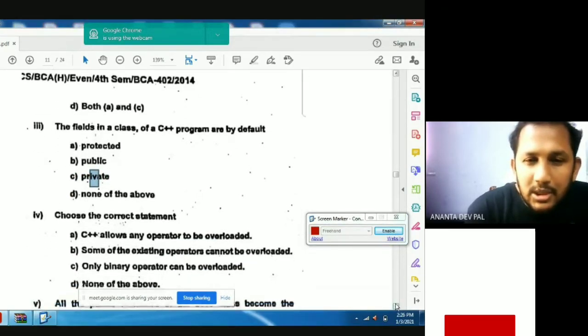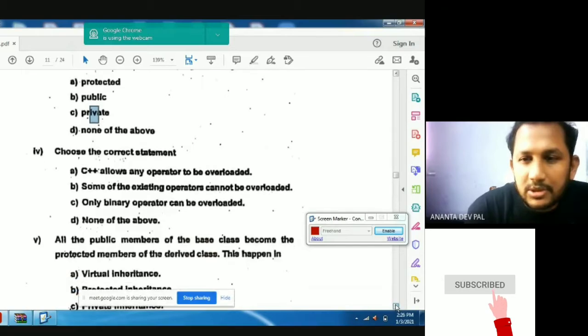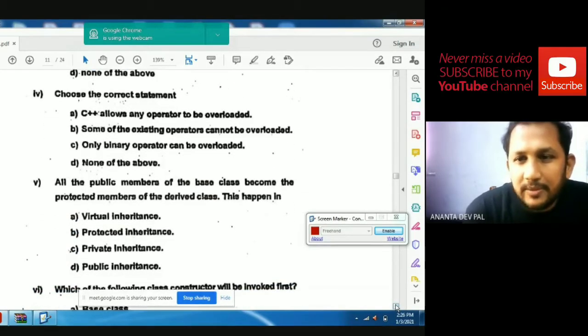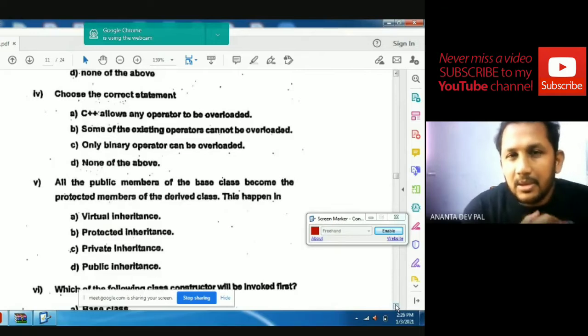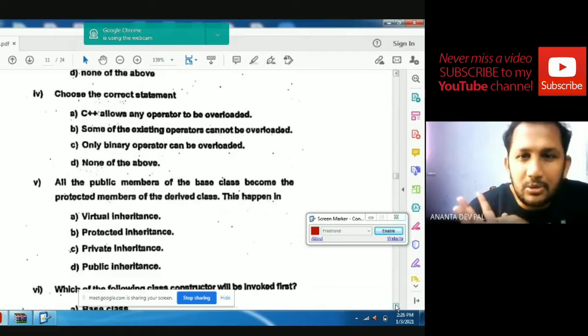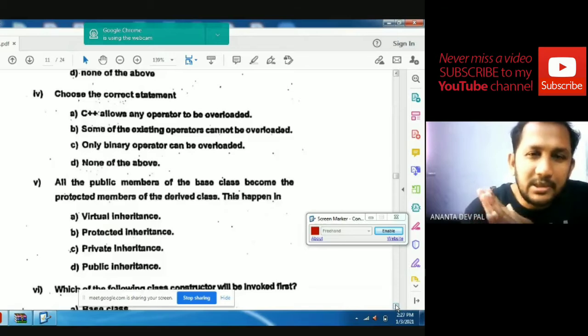Next, choose the correct statement. C++ allows any operator to be overloaded. Some of the existing operators cannot be overloaded. Only binary operators can be overloaded. None of the above.